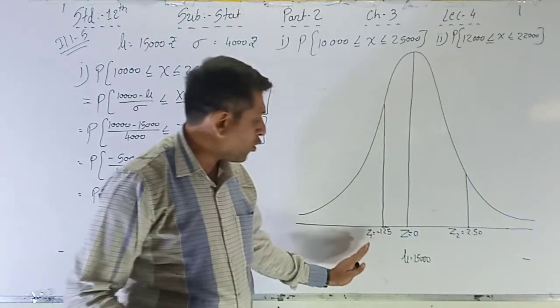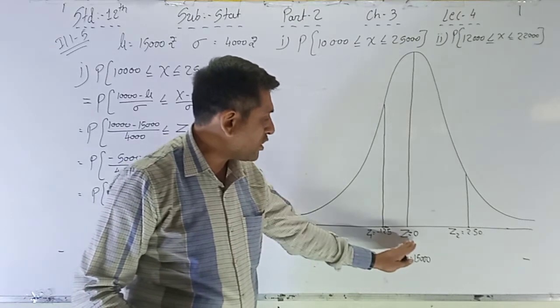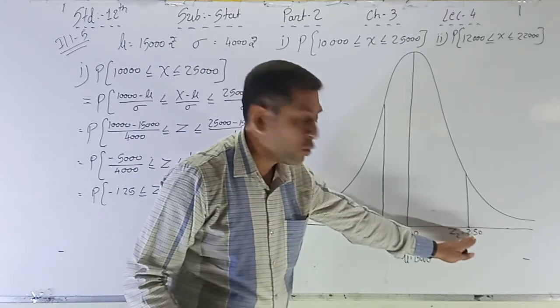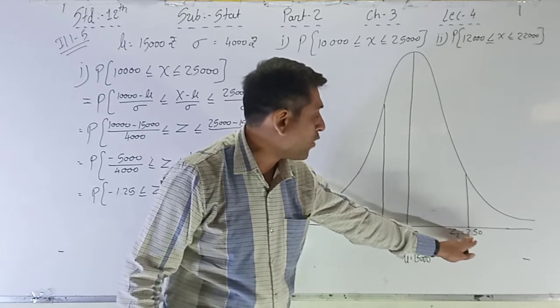Minus 1.25 is your Z1, this is your Z, and up to Z2, that is 2.50.